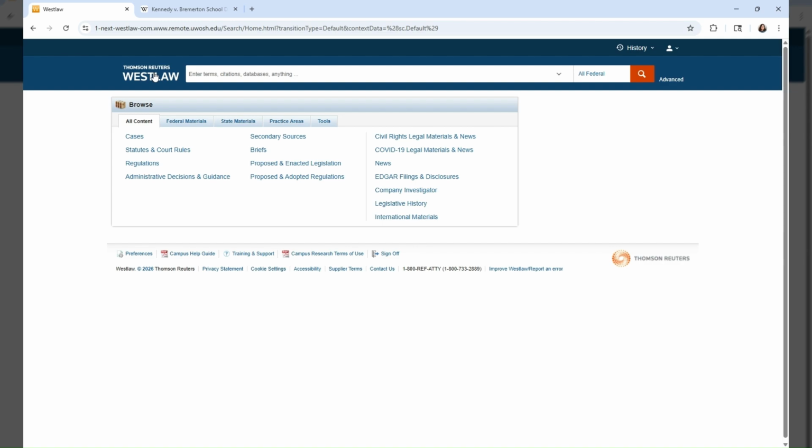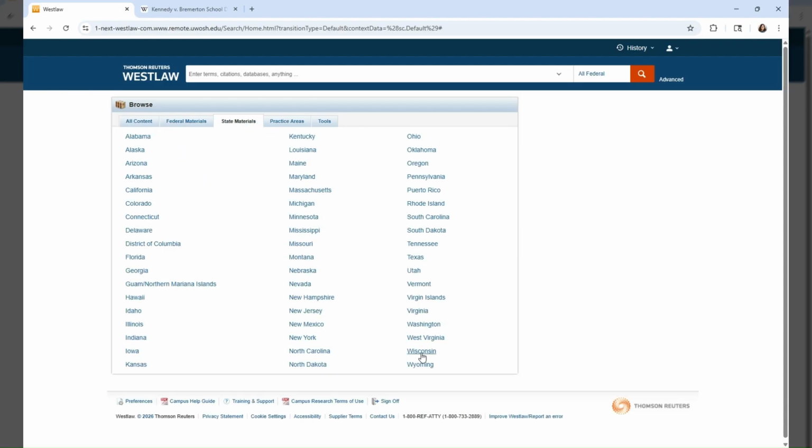Now, if you're not sure what case you want to focus on, Westlaw can also be helpful for searching topics, as I mentioned earlier. For example, you could go in and search state materials here.